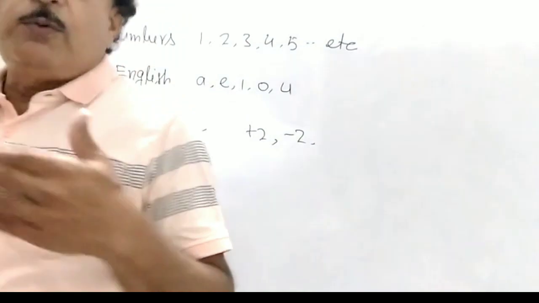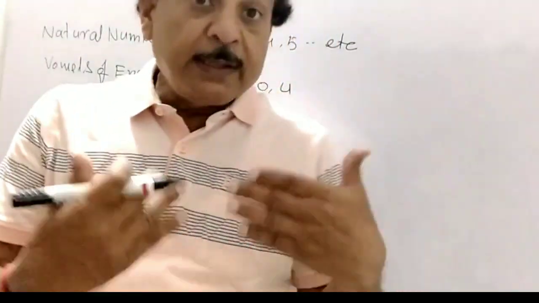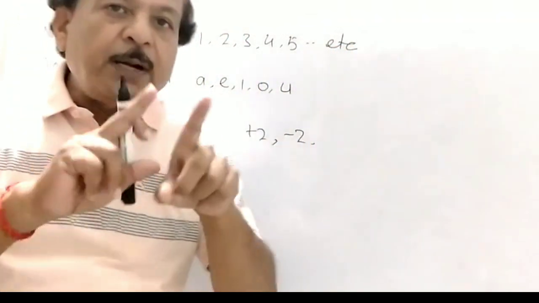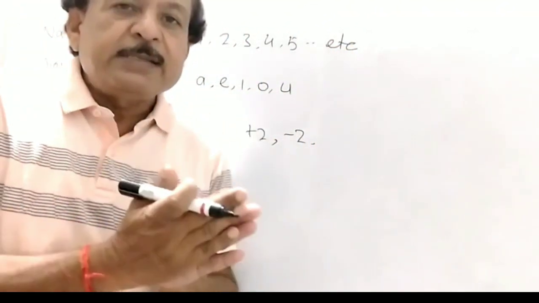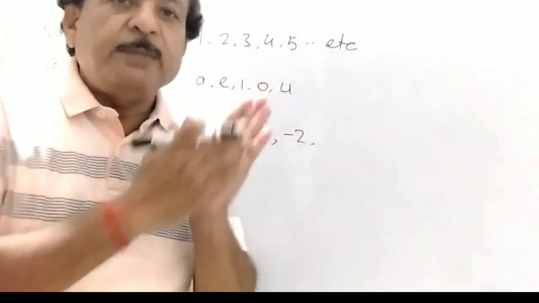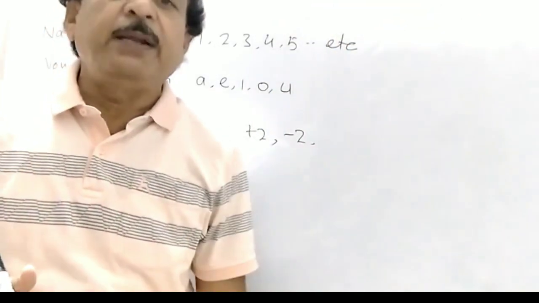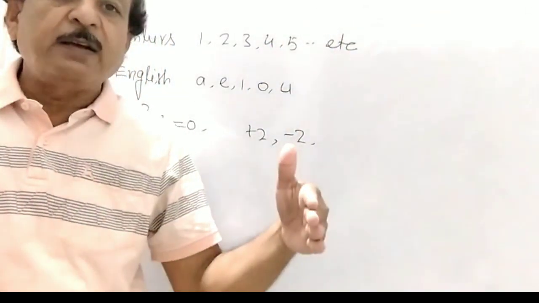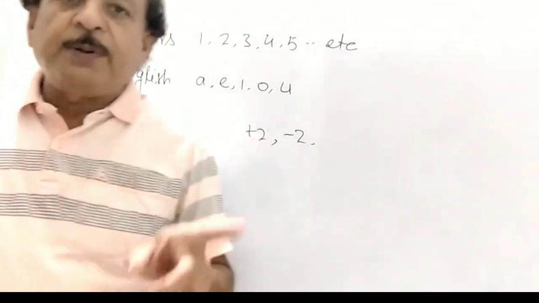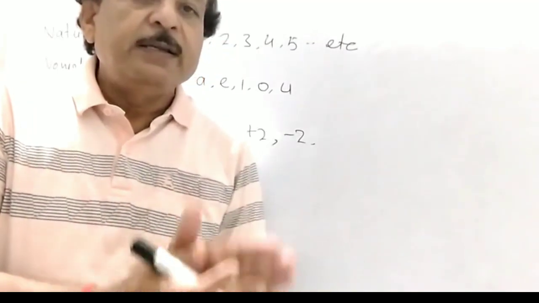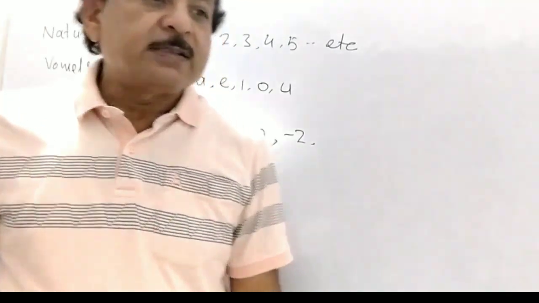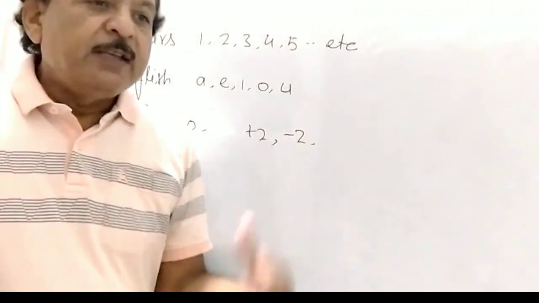A set is a collection of a particular kind of objects. What kind of objects? Just as you collect physics books, chemistry books, and mathematics books in an almirah, this is a collection of objects. A collection of a particular kind, not of different kinds, the same kind which has a common property. So that is a set.